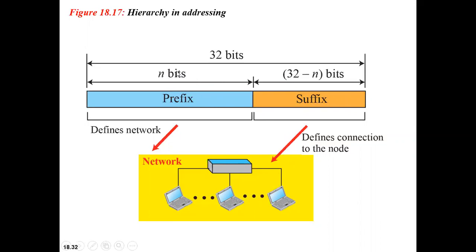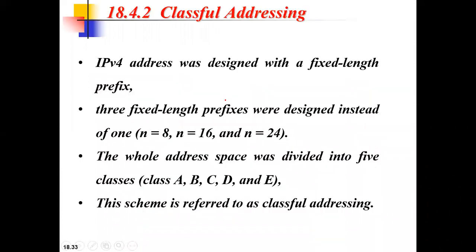Prefix is of n bits. How many bits is the suffix? Suffix is of 32 minus n bits. So in total, it is 32. If this is n bits, obviously this should be 32 minus n bits. And this prefix can be of variable length or a fixed length. Is this concept clear? Fine. This is the hierarchy in addressing.